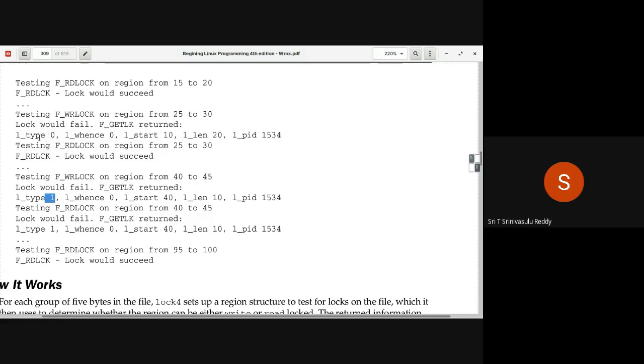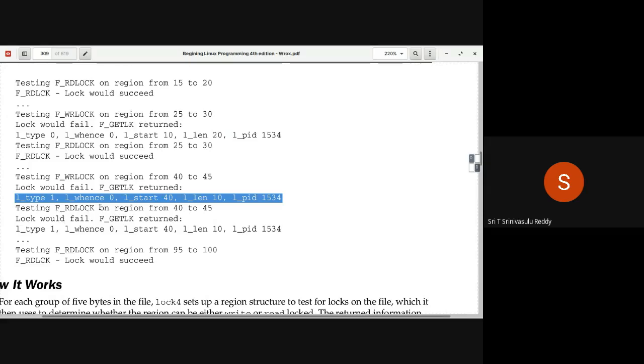So here, the existing lock is being given to you now. 1534 has applied a lock on this particular area. L type is 1, which means a write lock, an exclusive lock. So an exclusive lock is already there from 40 to 50, applied by 1534. That's the reason why a write lock is not possible. Not only that, even a read lock is not possible because an exclusive lock is already there on that.